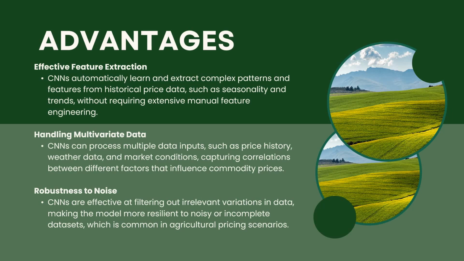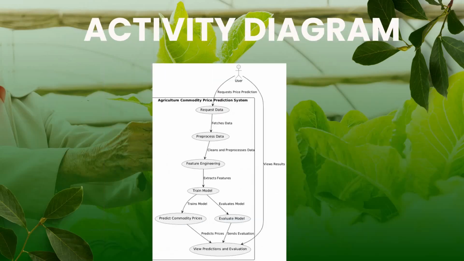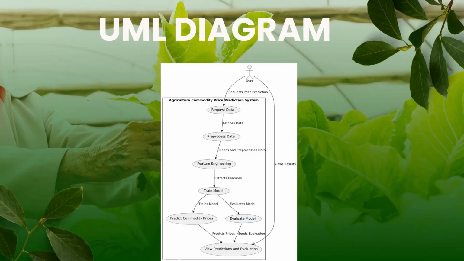The main advantage of CNN in this project is that it produces effective feature extraction from the 50,000-plus data, and it handles multi-variety data very easily. Also, it is robust to noise. If you have missing data or noisy data, it will handle that data very effectively. This is the sequence diagram of the project, class diagram, activity diagram, UML diagram. We have given all the diagrams for this project.